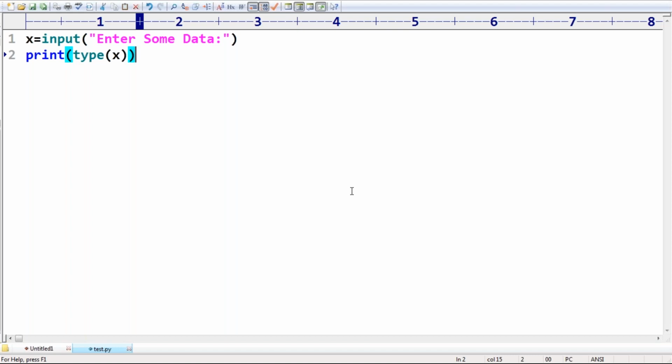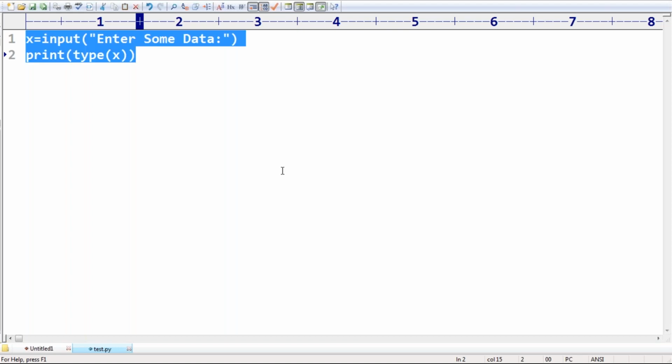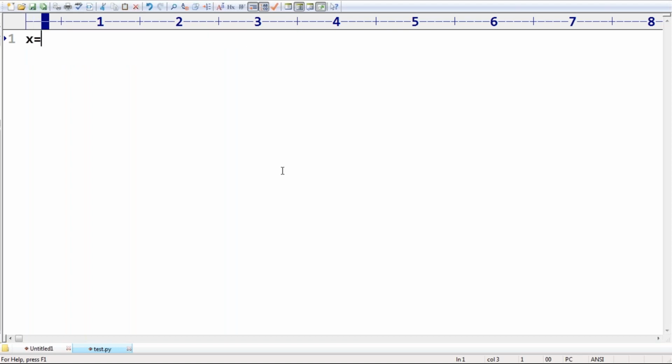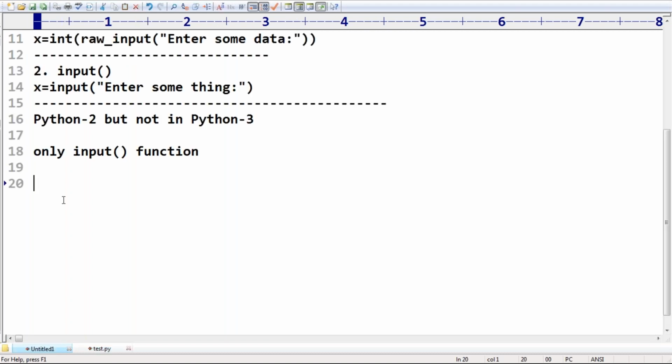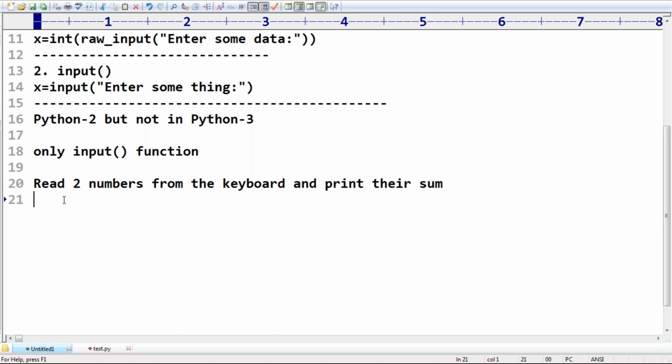Just observe. Even in the last sessions I covered this very clearly, but still, see this one. My requirement is to read two numbers from the keyboard and print their sum.